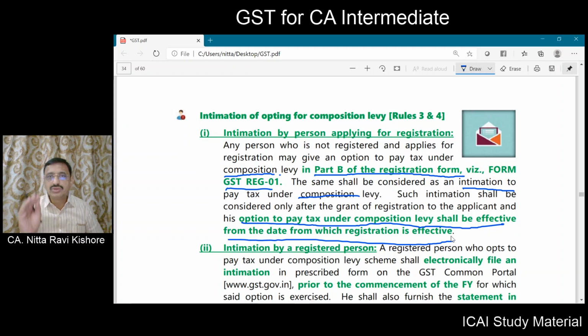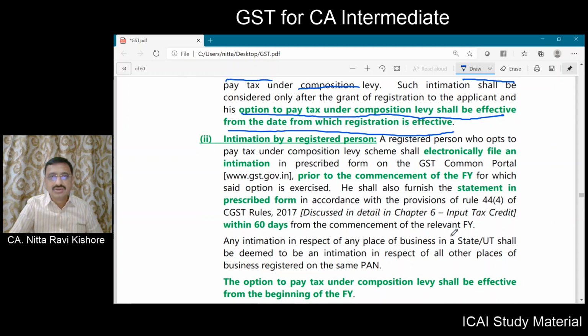It will be applicable to you from the date on which the registration becomes effective. Now come to the second scenario, wherein the person is already registered. Now he wants to go into the composition scheme. Then he has to file an intimation, and that too in the prescribed form in the GST portal. Now this intimation should be filed prior to the commencement of the financial year.